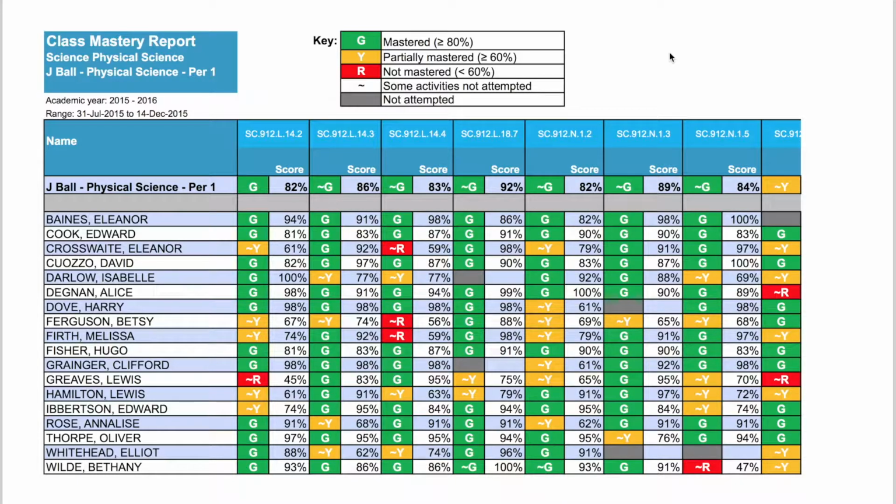If you are enrolled in PASS, Penda's Pacing Assistance Service, you will automatically receive a Class Mastery Report by email first thing each Monday morning. You are enrolled in PASS if your students are receiving automatic assignments from Penda on your behalf that are aligned to your school's or district's curriculum pacing guide. If you are not enrolled in PASS or you do not receive your Monday morning email due to spam filtering, you can access your Class Mastery Report anytime using your Penda Learning teacher account.